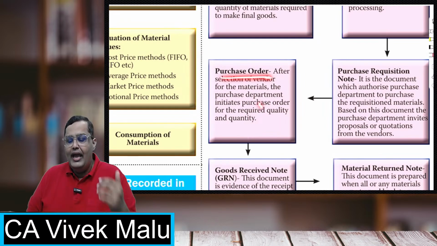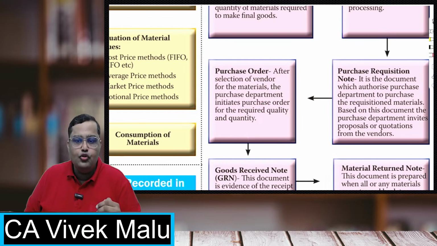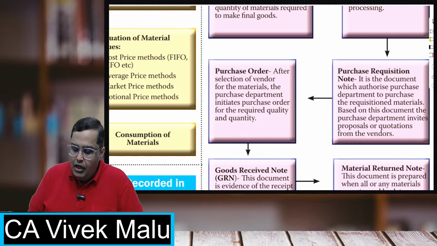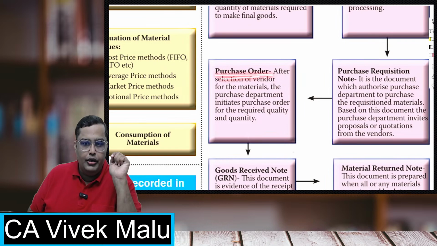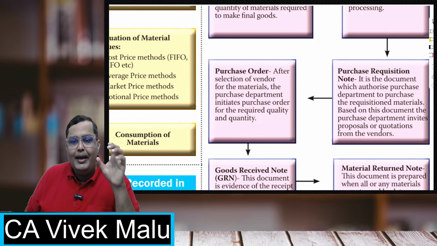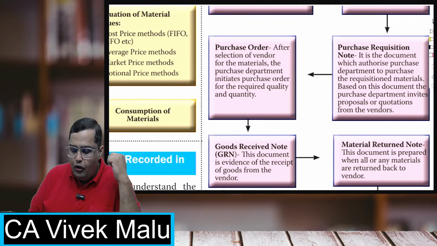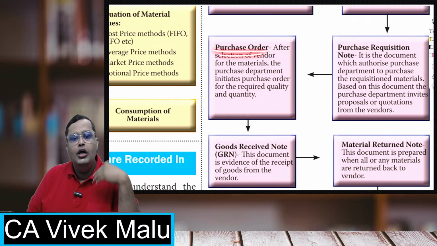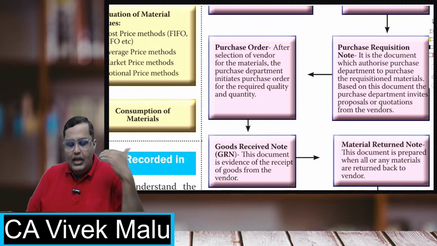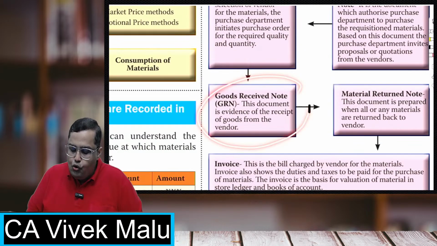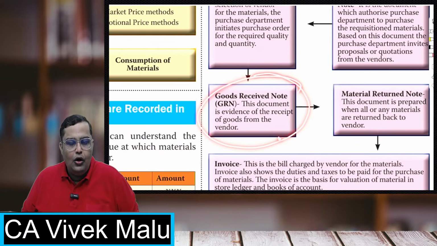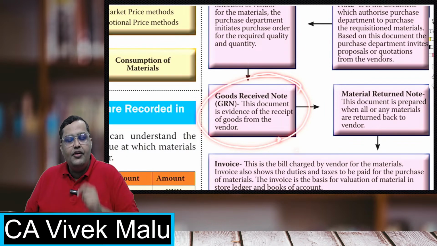Okay, and after choosing the best quotation, after choosing the best tender, the purchase manager will place a purchase order with the supplier, and on the basis of that purchase order, the supplier will make the goods, supply them to us, and the goods will come to our factory.